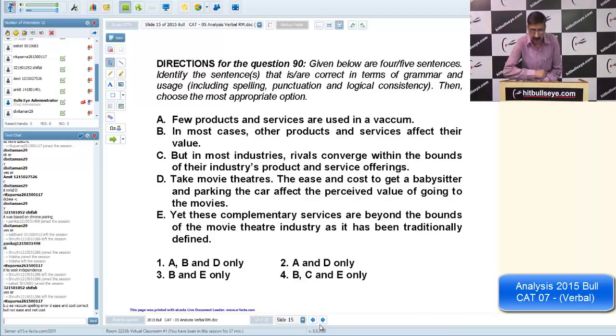So grammar, by this time you should be confident enough about grammar, because I think 31 odd tests have already happened. Take the printout, keep on revising the grammar stuff, all these sentences, and the rules associated. You will find that things start repeating themselves. That's how we take grammar head on.